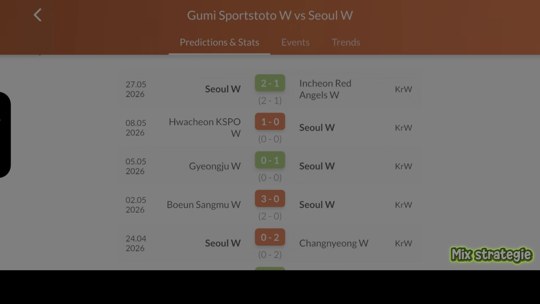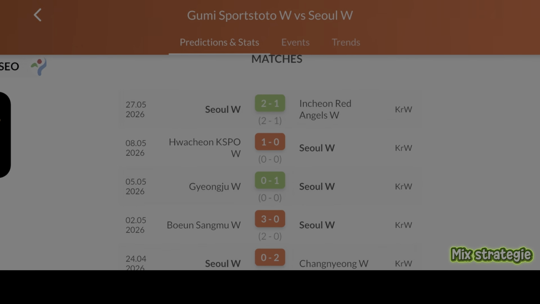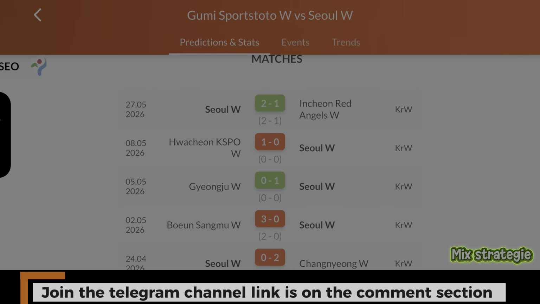Now this is COW at home. They scored 2-1. When they were away, they scored 1-0. That is, they didn't even put in a goal. Another away, they scored 0-1. Hope you're getting me. Another game again, which is them away, they didn't put in a goal. They were home, they didn't put in a goal. They were home, they put in 2 goals. Now, this is a 70% chance of CO putting in a goal in this game. 70% chance, because now you actually know what the outcome can be.